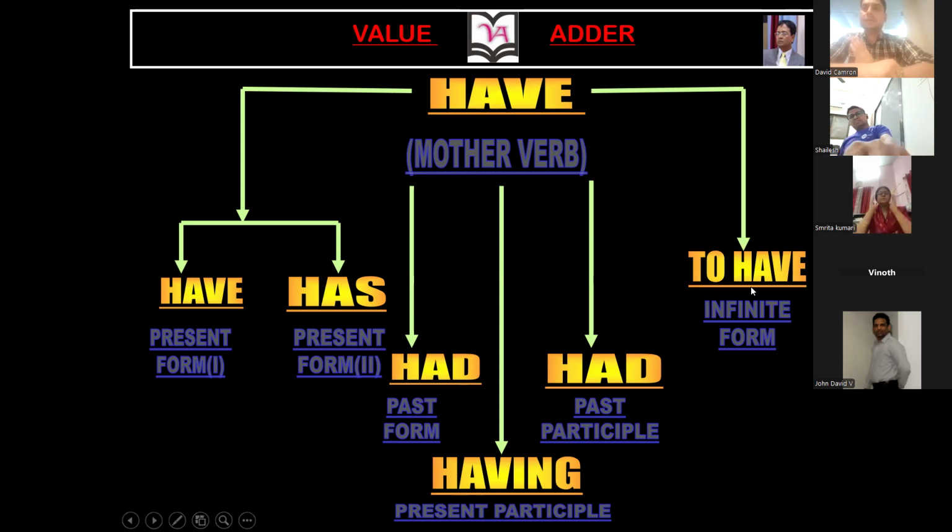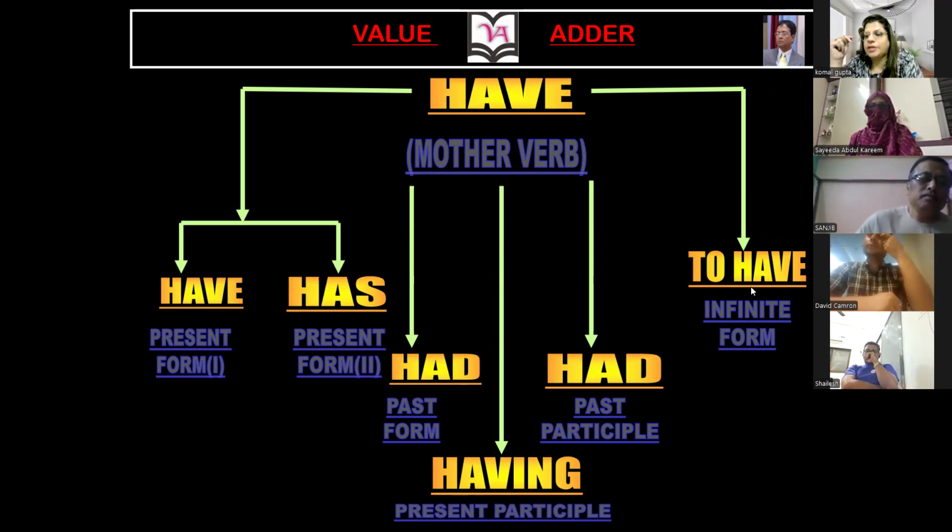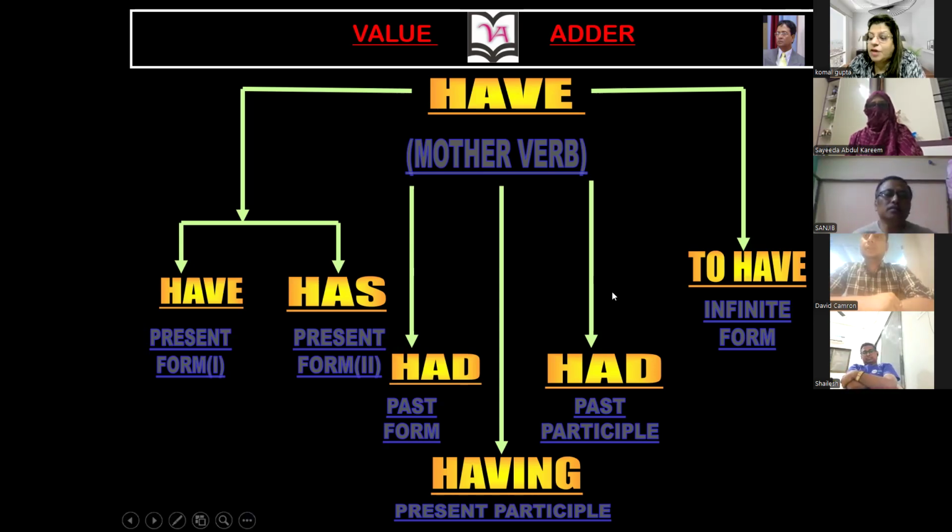Okay, now guys, this is the have family, a very important family. This have family can be used as a main verb, meaning a single verb is coming. But it can also be used as a helping verb, meaning two verbs are coming. Just try: I have done the work. I have done the work, so then I have to succeed.